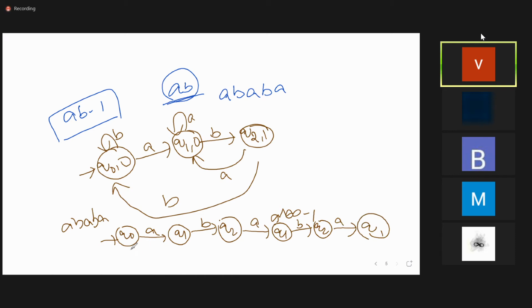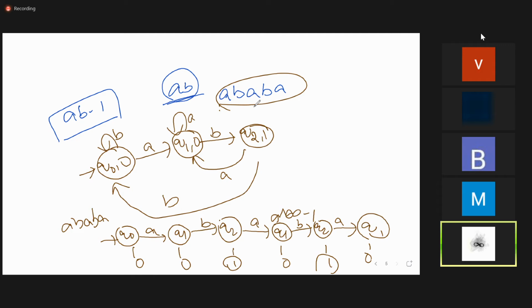Now tell me, Q0 means the associated symbol is 0, Q1 is also 0, Q2 is 1, Q1 is 0, Q2 is 1, Q1 is 0. How many times has the 1 come here? 2 times. So AB has occurred 2 times in the given string. Got it? Say yes or no. Yes, ma'am. Shall I do one more problem or shall I move on? One more.